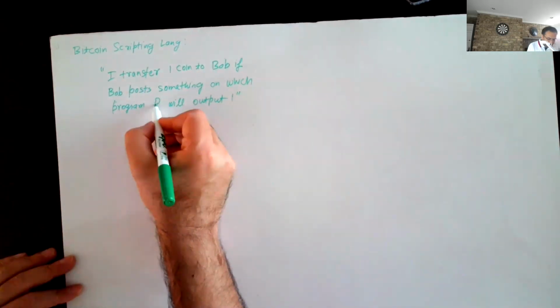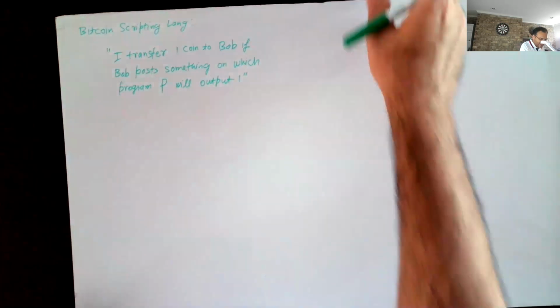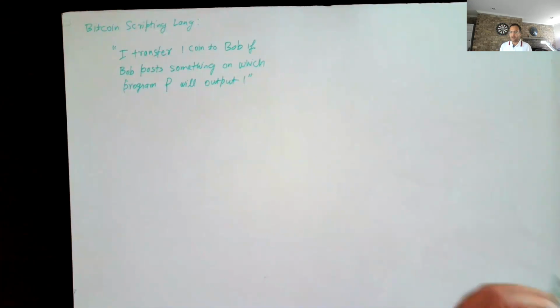This program P can be written in some language, like Solidity for Ethereum, and there are many other smart contract languages which we can talk about. Ethereum's smart contract language, Solidity, is much more powerful compared to the Bitcoin one. But even in Bitcoin, you can do a limited number of things.